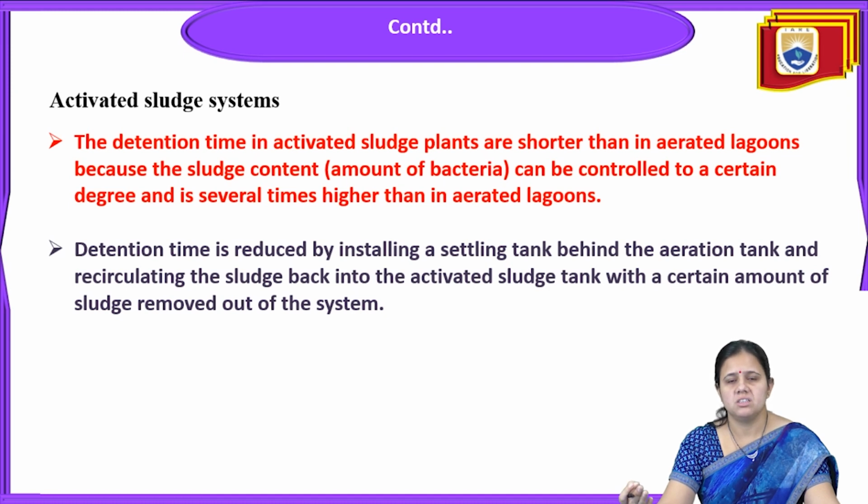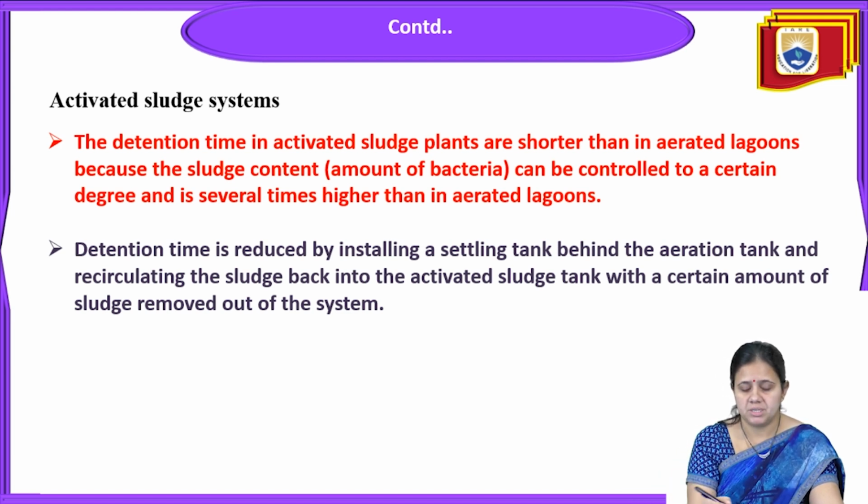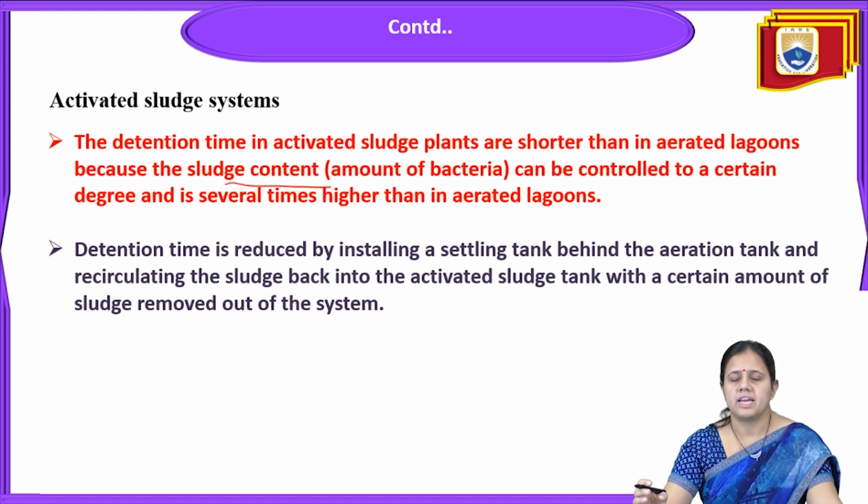So due to aeration, the dissolved oxygen of the leachate has been increased. Activated sludge plants are generally shorter than the aerated lagoons because of the sludge contents; these plants are shorter and smaller, and can be controlled to a certain degree, and the rate is several times higher than in aerated lagoons. So for several times it will be higher than the aerated lagoons. Like that, detention time is reduced.